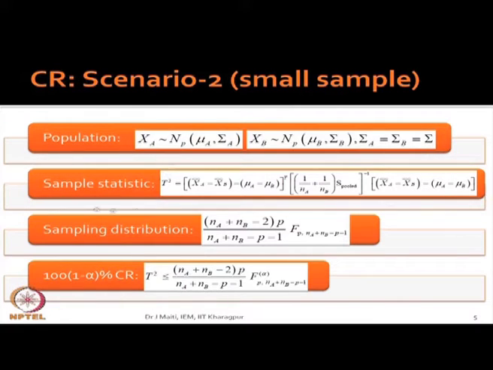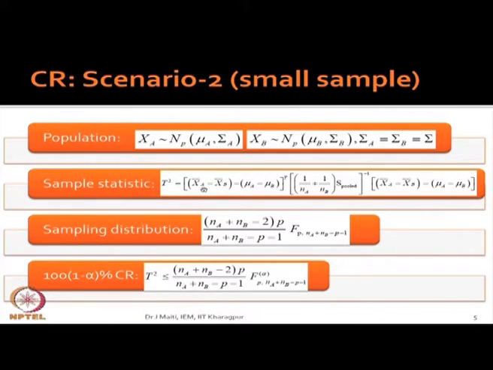And what is my random variable? X A bar minus X B bar. This minus its expected value; please get the connection, the link point. We said the random variable minus its mean, the expected value.